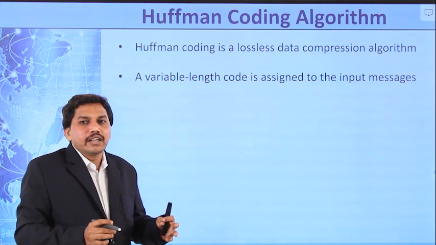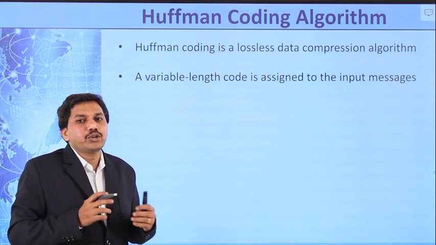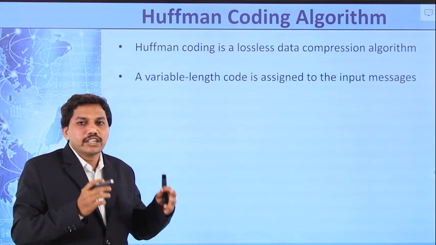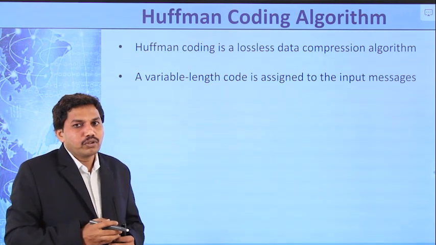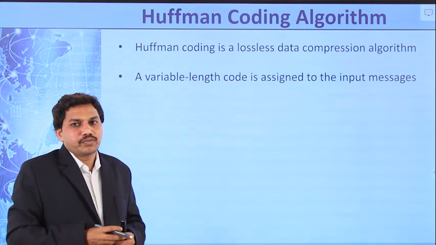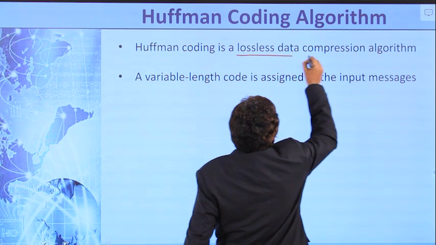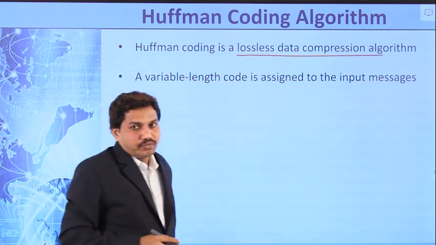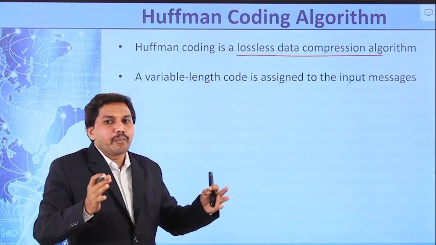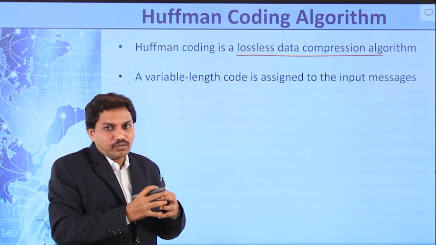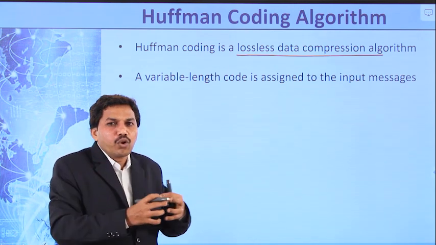One of the algorithms is Huffman coding algorithm, which was introduced by the scientist David Huffman in 1952. So what does it say? Huffman coding algorithm is a lossless data compression algorithm. That means we are compressing our original data, and when you extract that data, there is no loss of information.